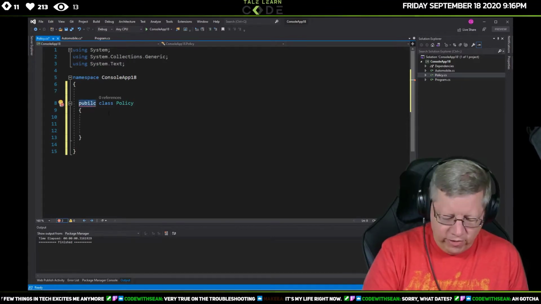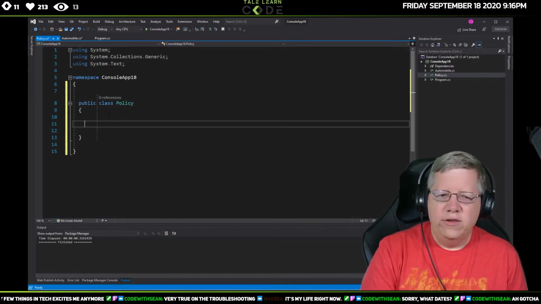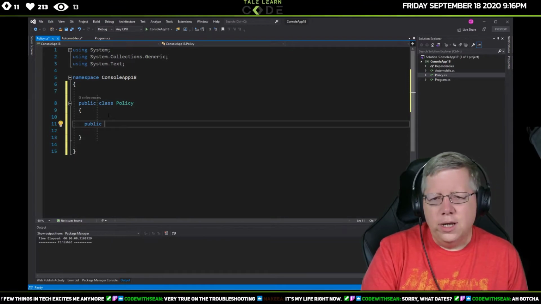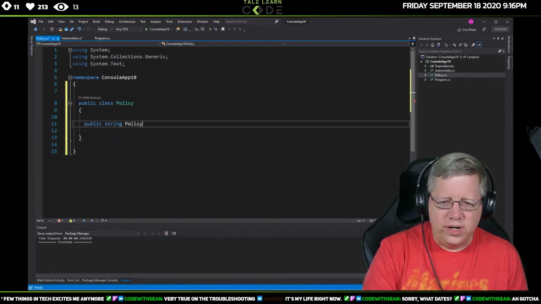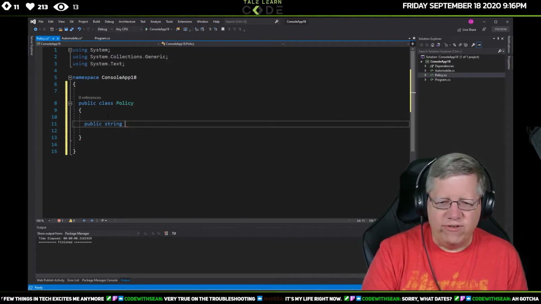Let's type in public correctly. So I might have a property like public string policy number. Actually, you probably just say number.